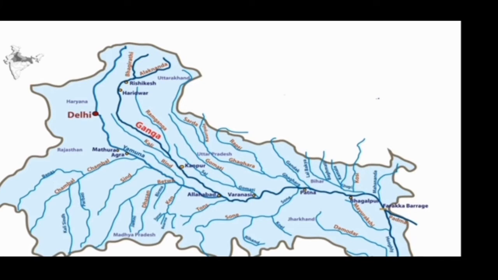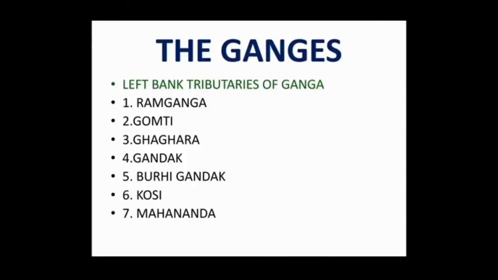So all the rivers coming from upward, like Ram Ganga, Gomti, Ghagra, Rapti, Gandak, will be its left bank tributaries, as they come from the left hand side. And all the rivers coming from the right hand side, the downward side, like Chambal, Sindh, Betwa, Ken, Tons, are its right bank tributaries.